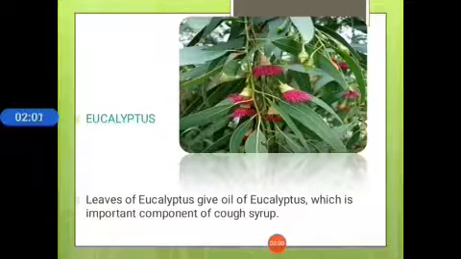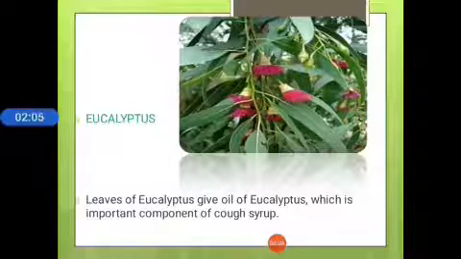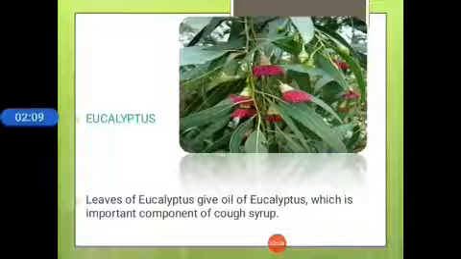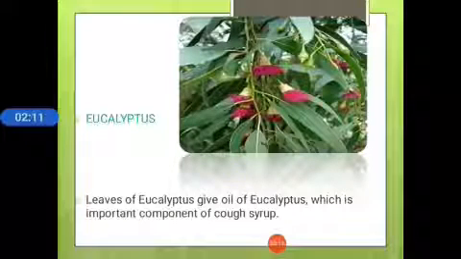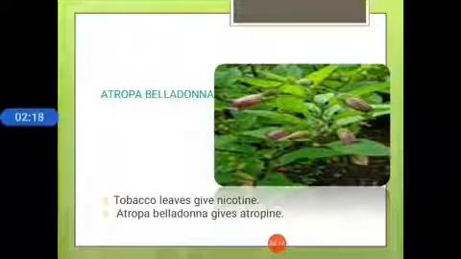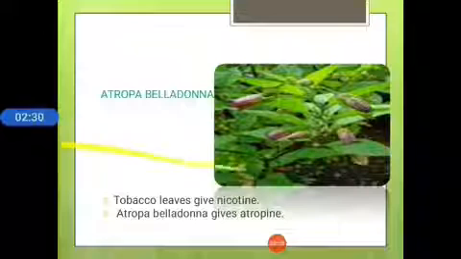Another common example is eucalyptus. Leaves of eucalyptus give the oil of eucalyptus, which is an important component of cough syrup. Another example of a plant source is Atropa belladonna, again an alkaloid plant. The active principle of this plant is the leaves. Leaves of Atropa belladonna give atropine, a well-known anticholinergic drug. Another example is tobacco leaves, which give nicotine.